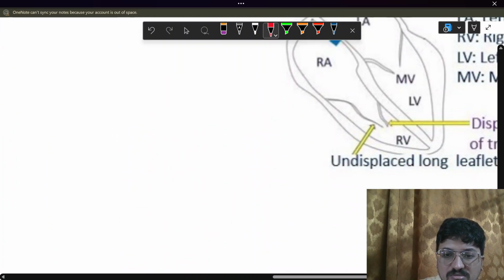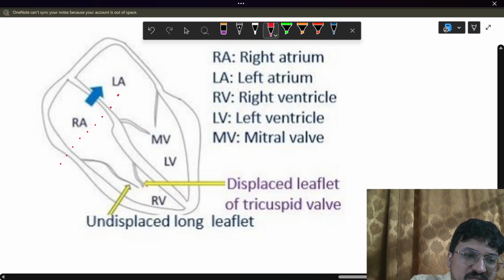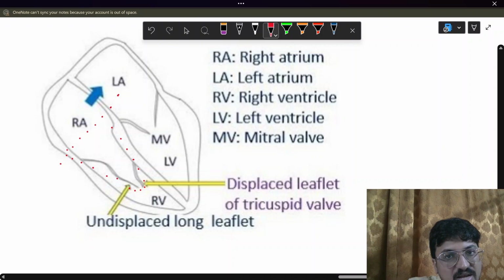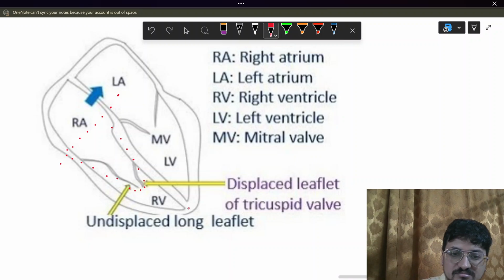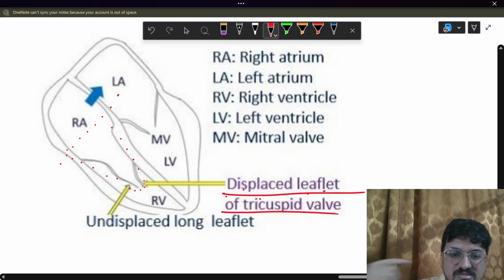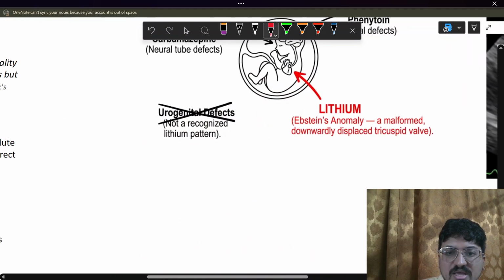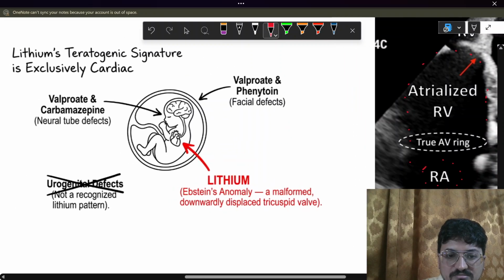If you look at the anatomical picture, it is something like this. Normally it is up to this right atrium, but in this case the right atrium is invading into the right ventricle and making part of the right ventricle like a right atrium. It is because of the displaced leaflet of the tricuspid valve, which is the anomaly we are calling Ebstein anomaly.